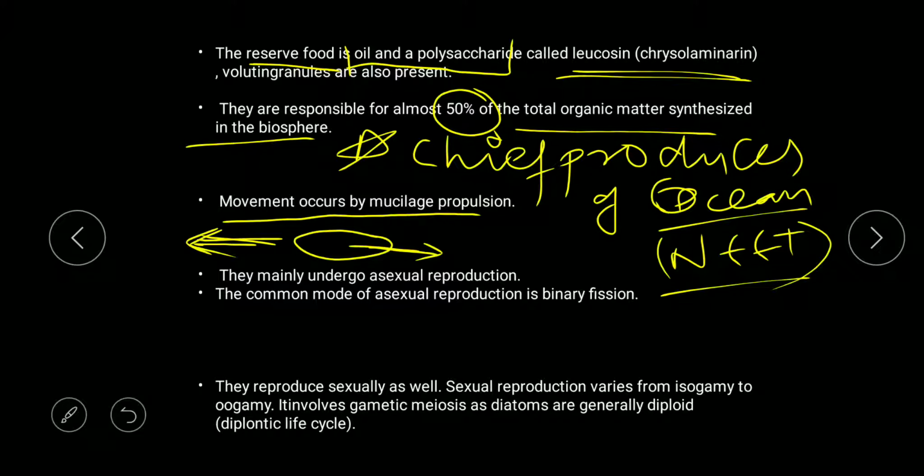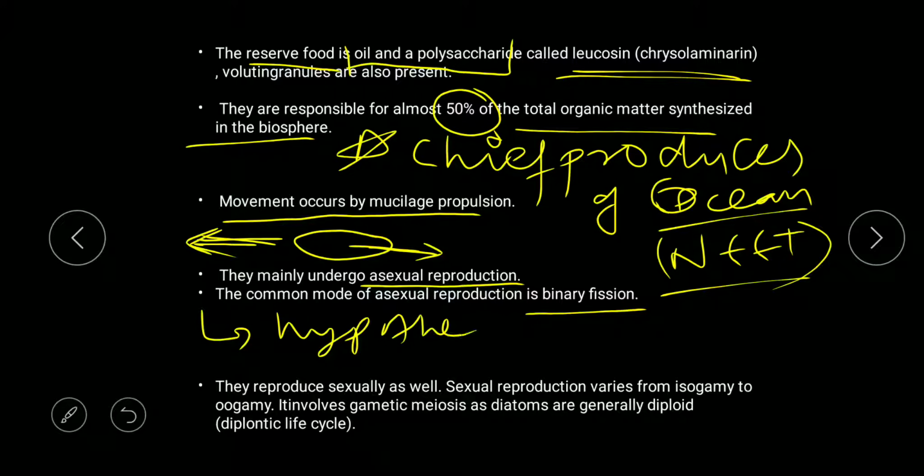They mainly undergo asexual reproduction, and the common mode of asexual reproduction is binary fission. But in binary fission, we remember that every time there is a synthesis of hypotheca. In every division, hypotheca formation will occur. How? Suppose this is a soap box arrangement.